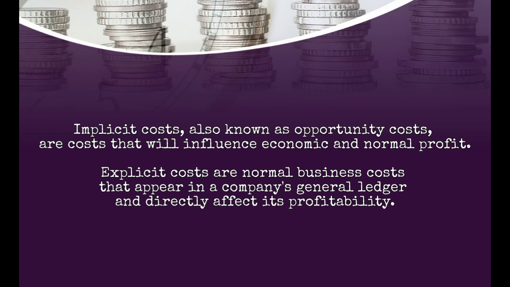To better understand normal profit, we will suppose that Mia owns land, and over the years, that land became one of the most valuable properties in that area. Mia could now rent out her land for 100,000 pesos a year.